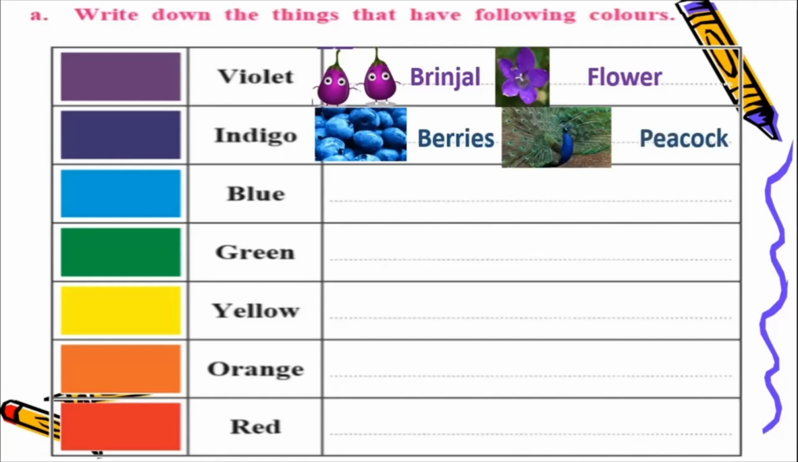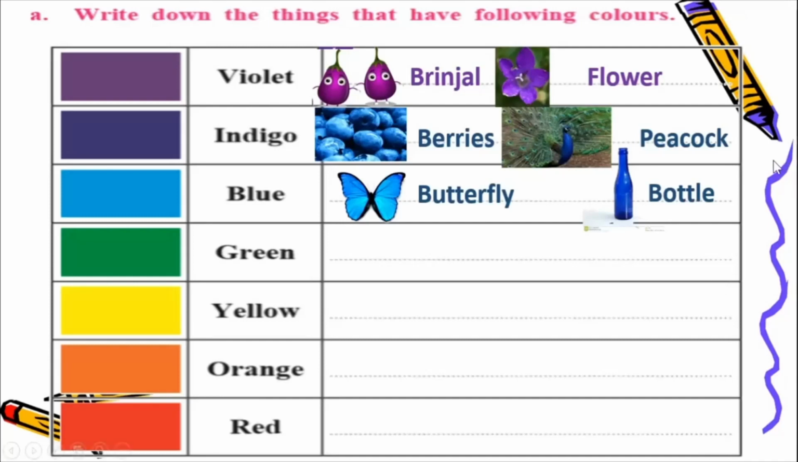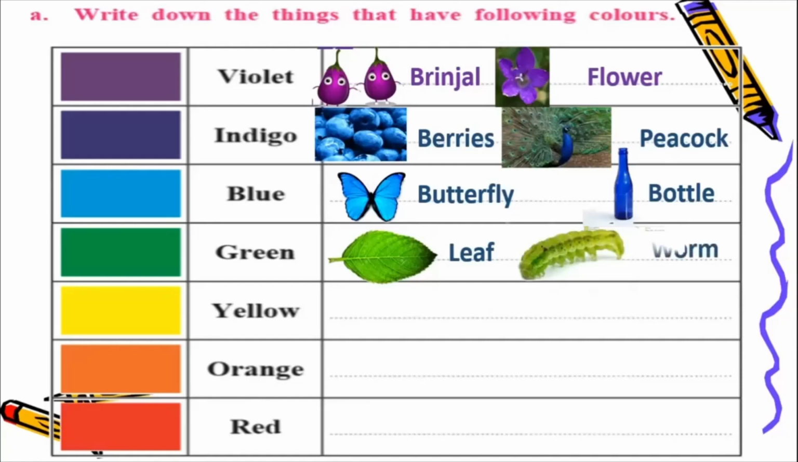Alright, what about blue color, children? So I've seen a butterfly which is very pretty and it is blue. And also I have a bottle at home which is blue in color. Okay, what about green color? Green color is a very common color, isn't it? We all have seen this color. So leaves around us, they are green in color. Okay, and you must have seen worms which are green in color.